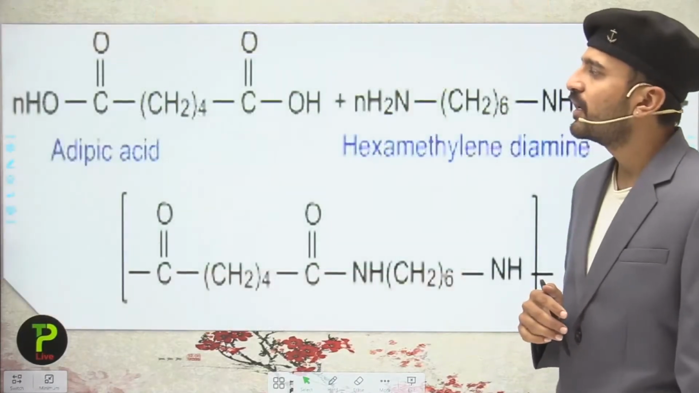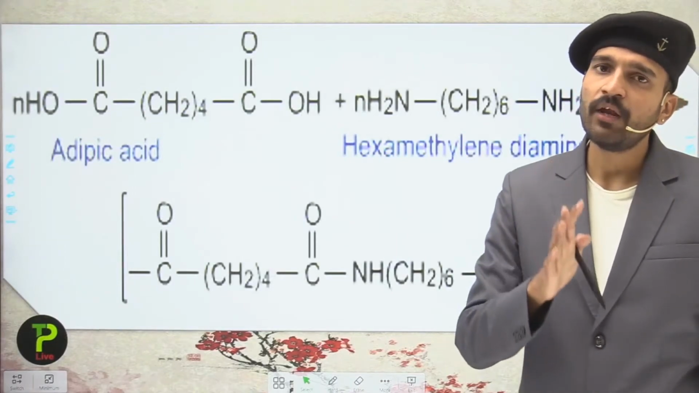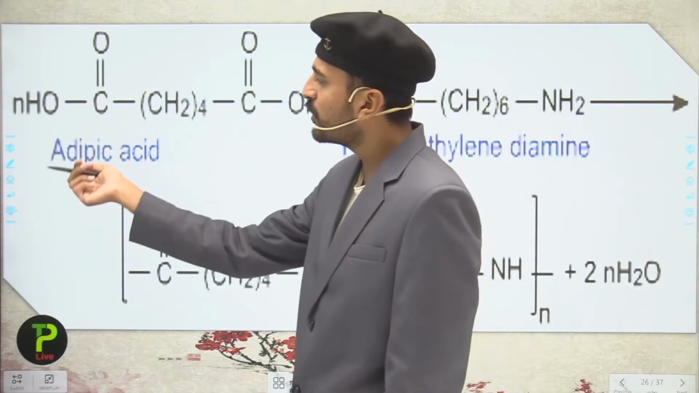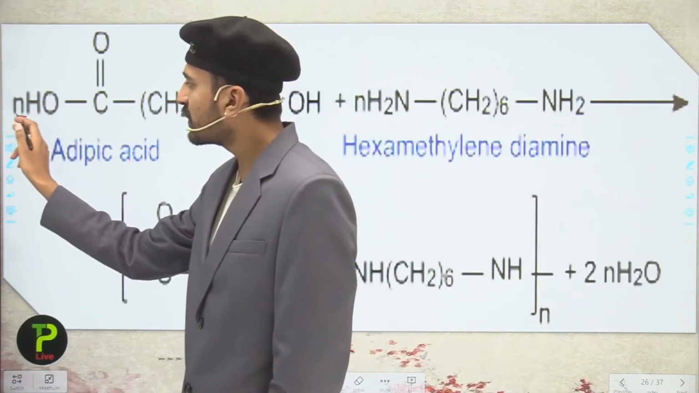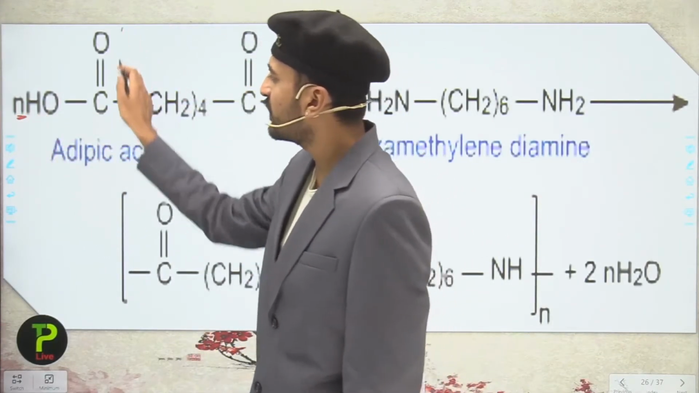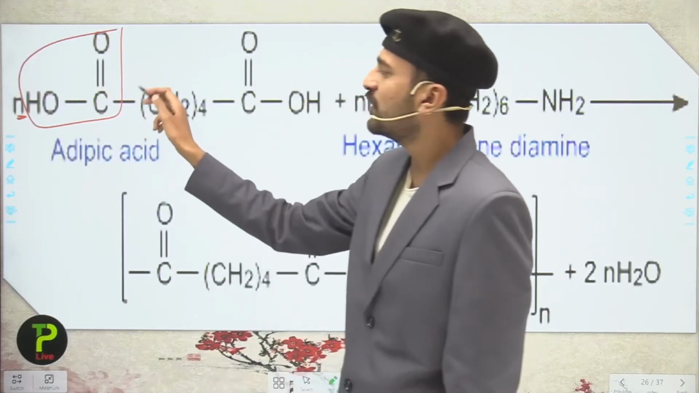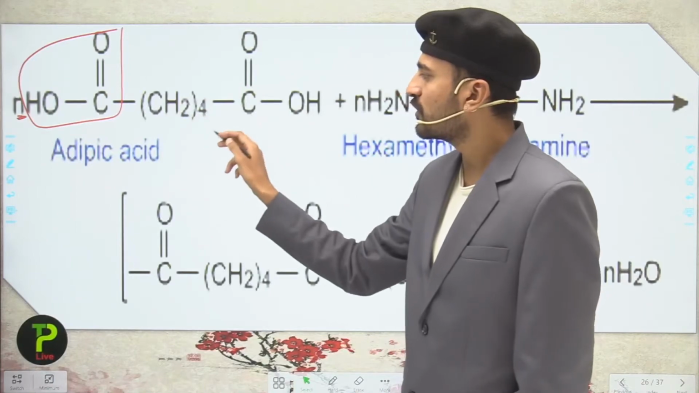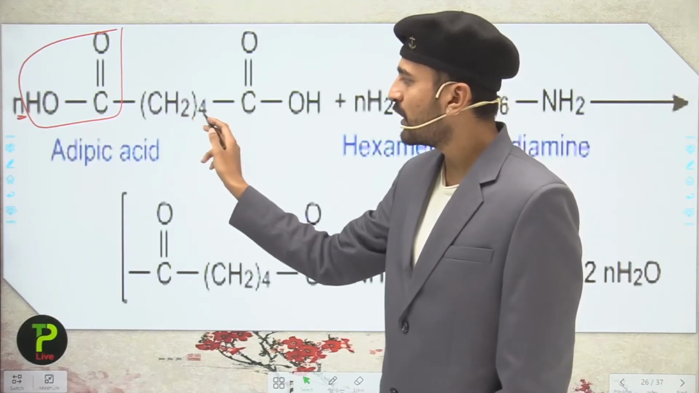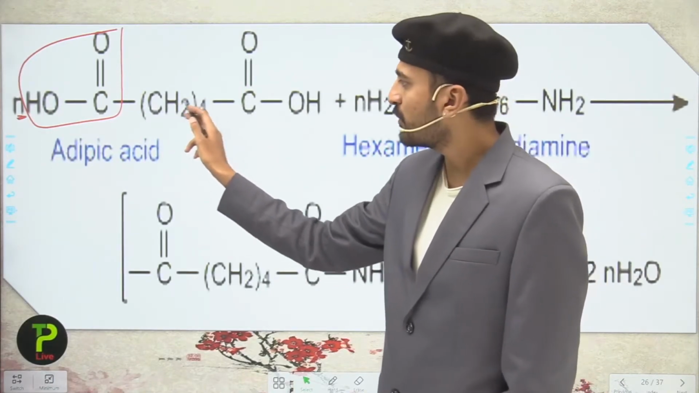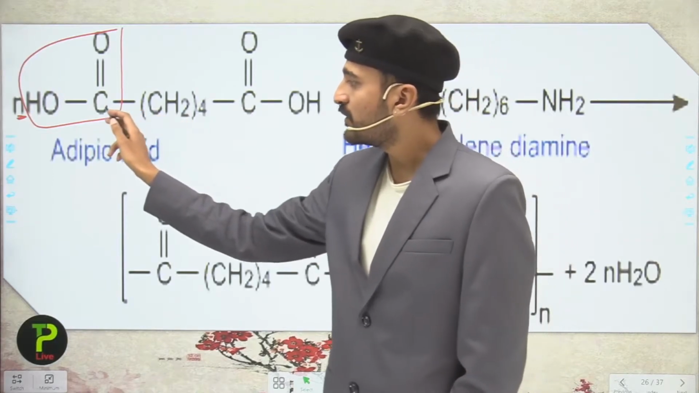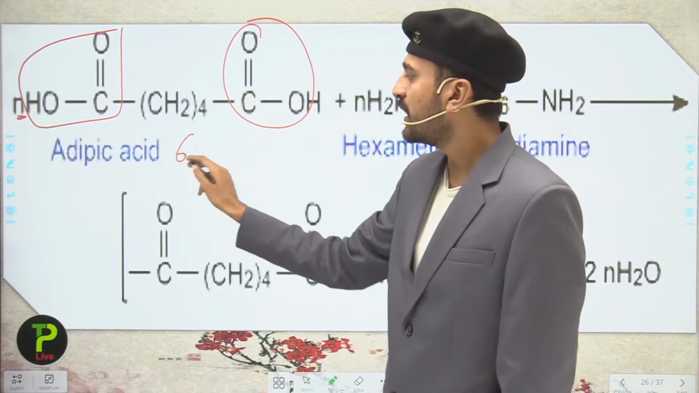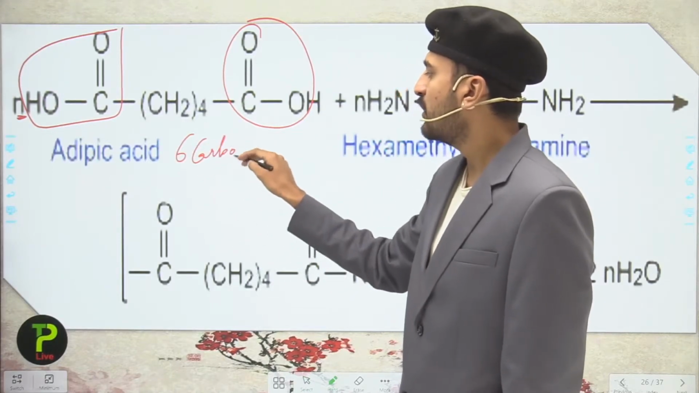So now students, let us see nylon 6,6. Here we have the structure of adipic acid. You can see the carboxylic acid, that is COOH, and here this is CH2 whole 4. So this is 4 carbons, that is 1, 2, 3 and 4. The 5th carbon is over here and the 6th carbon is over here. So you can see that it contains 6 carbon atoms.